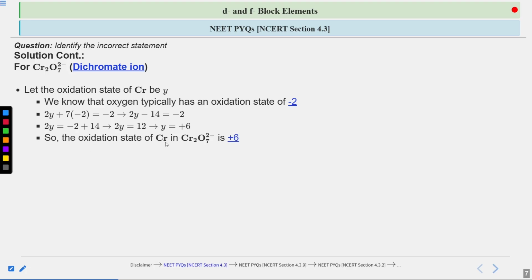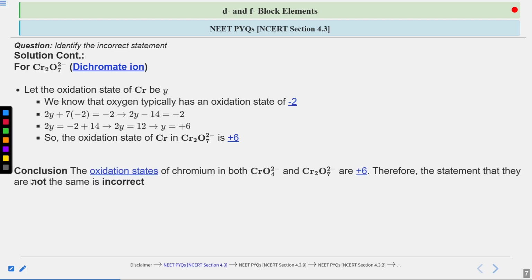So the oxidation state of chromium in this dichromate ion is coming out as plus 6. Conclusion: the oxidation states of chromium in both this chromate ion and dichromate ion are plus 6.